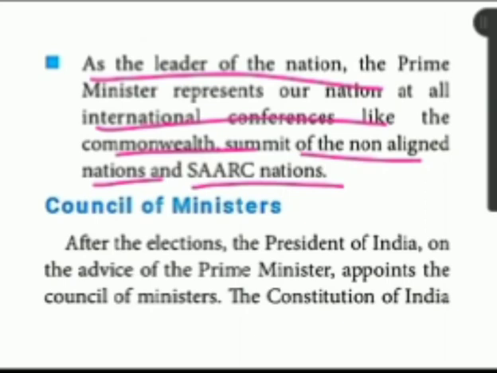So that meeting, at the international level, he is attending on behalf of India, like that it is given. Okay, children, then what is given? Council of Ministers. So this much only it is given under the Prime Minister. The next one, Council of Ministers. So Council of Ministers is very, very easy, children.